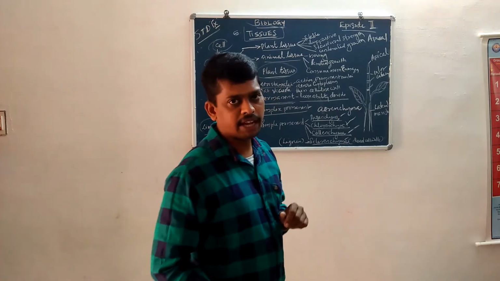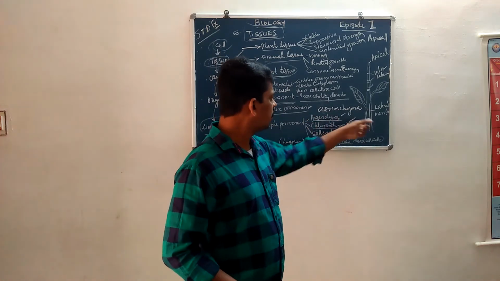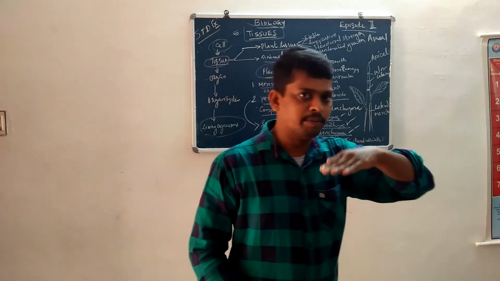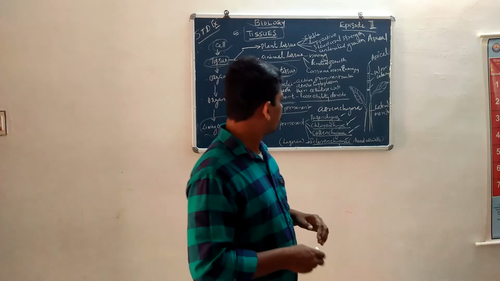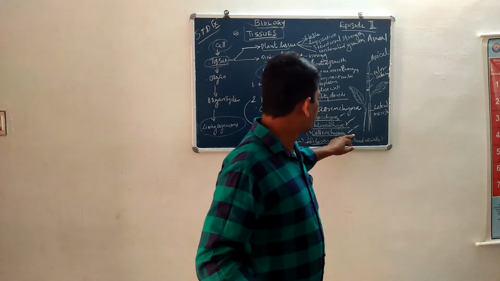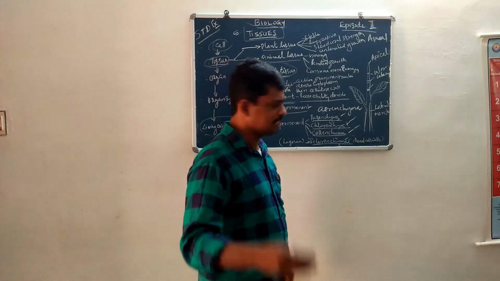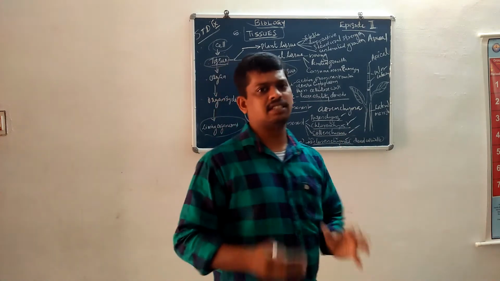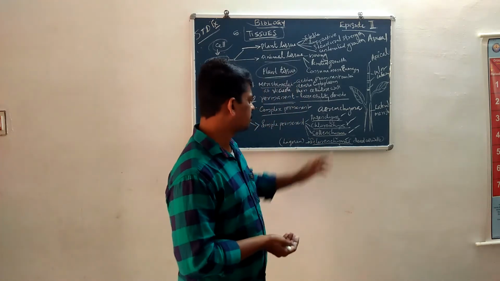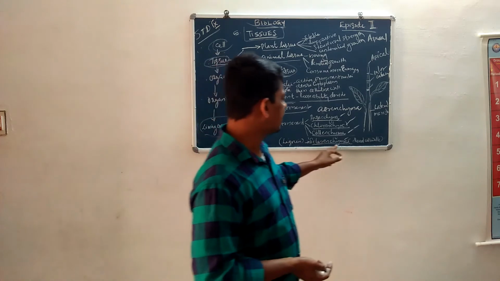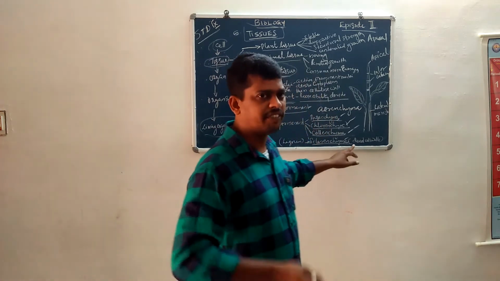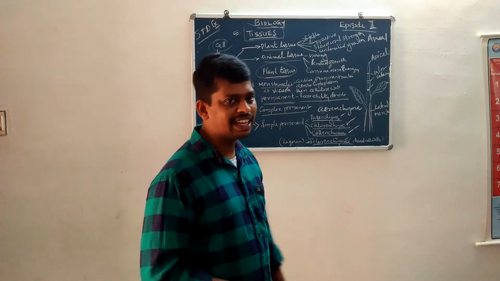Most of the aquatic plants have aerenchymatous cells because they help in floating. Then next is the collenchyma. Collenchyma cells are highly dense, thick cell wall parenchymatous cells. Then the last one is the sclerenchyma, that is dead cells that have dead cell walls, very rigid because of the presence of lignin.